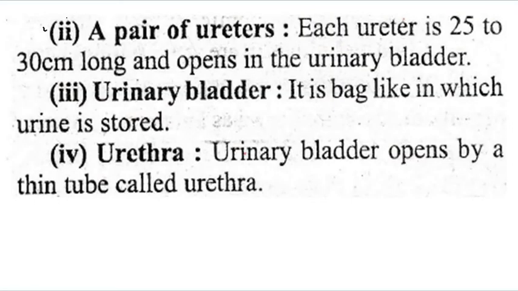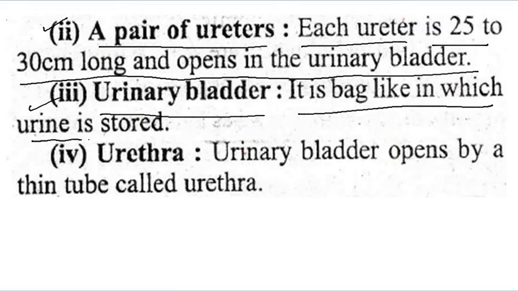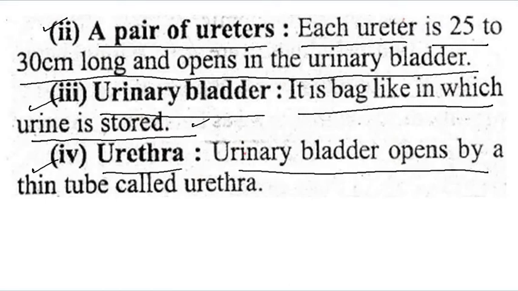Now, second, a pair of ureters. Each ureter is 25 to 30 centimeters long and opens into the urinary bladder. Third is the urinary bladder. It is a bag-like organ in which urine is stored. Fourth is the urethra. The urinary bladder opens through a thin tube called the urethra.